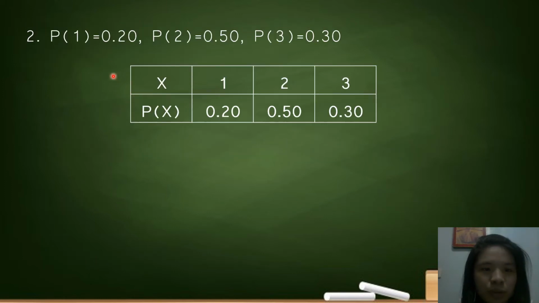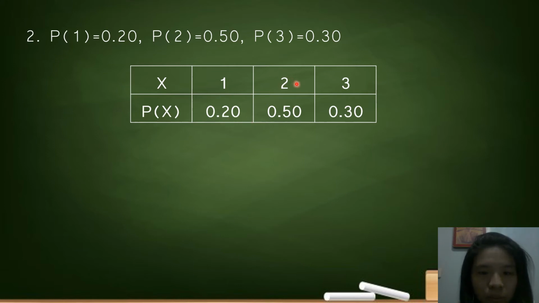So the second problem, number 2: P of 1 is equal to 0.20, P of 2 is equal to 0.50, P of 3 is equal to 0.3. When you draw a table, x is equal to 1, the probability value is 0.20.